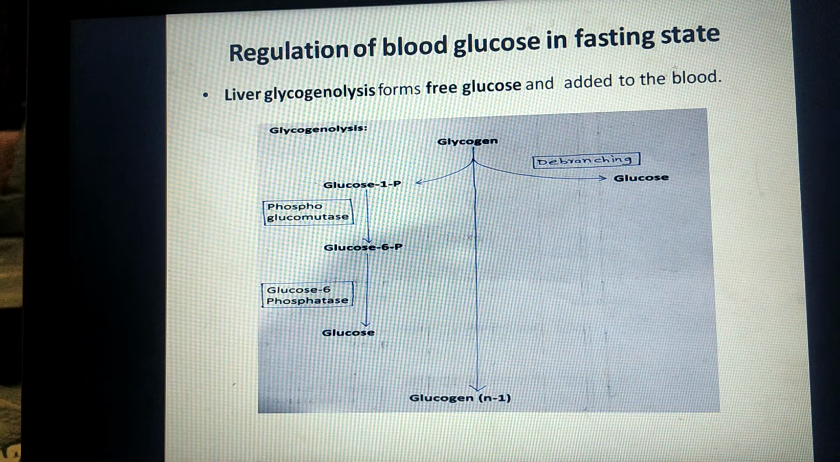So this is the pathway which shows the formation of glucose from glycogen in the liver. When this free glucose is formed, it travels through the cell membrane of the liver cells, or hepatocytes, and enters into the blood. That means glycogenolysis in the liver adds glucose to the blood.